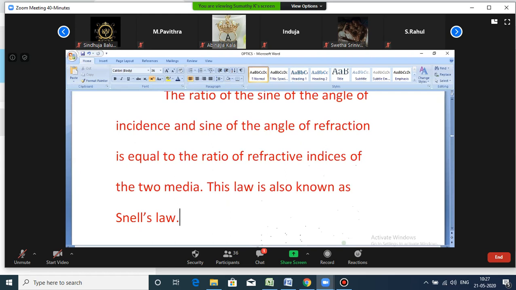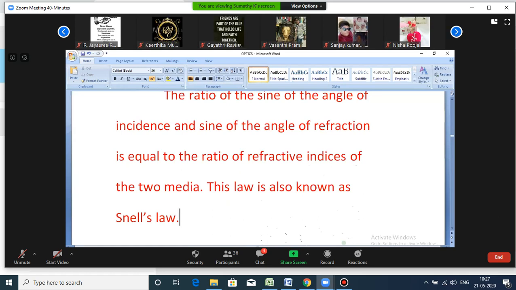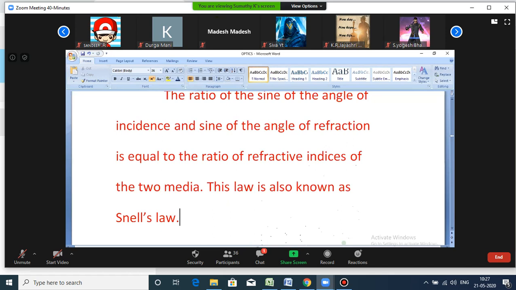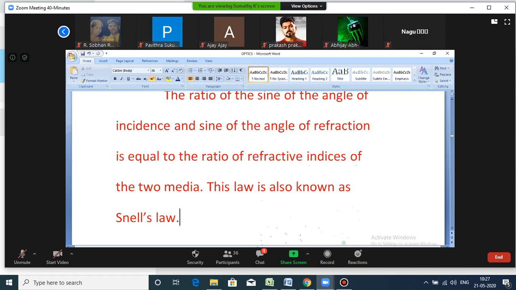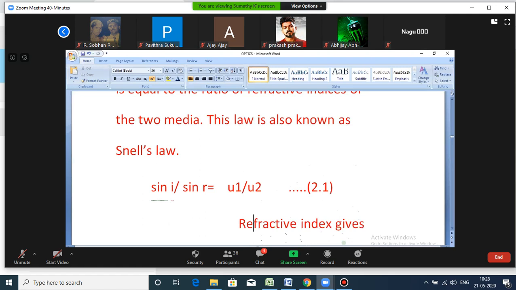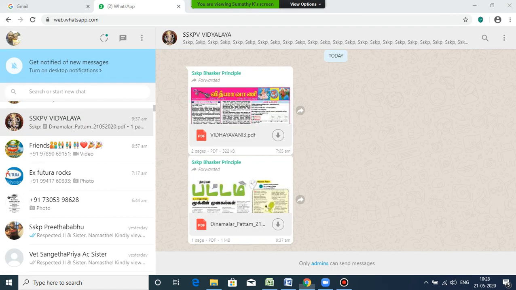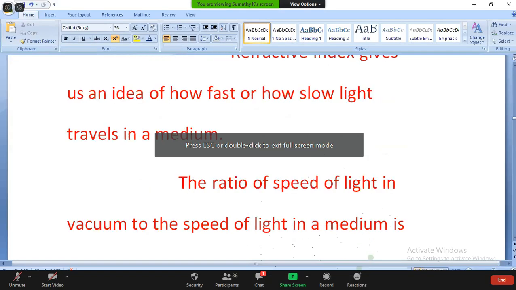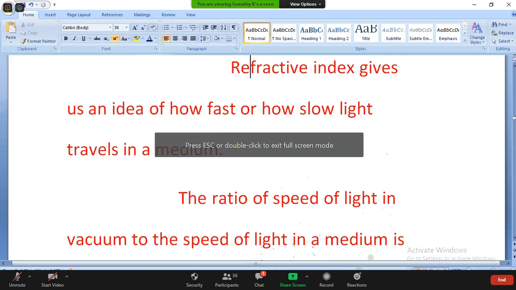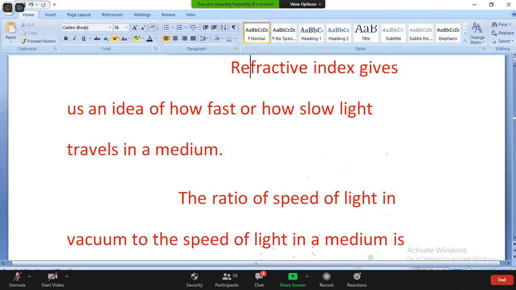So the ratio of the sine of the angle of incidence and the sine of the angle of refraction is equal to the ratio of the refractive indices of the two media. That's sin i by sin r equals mu2 by mu1. The refractive index gives us an idea of how fast or how slow the light travels in the medium.